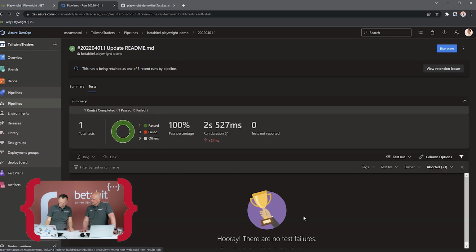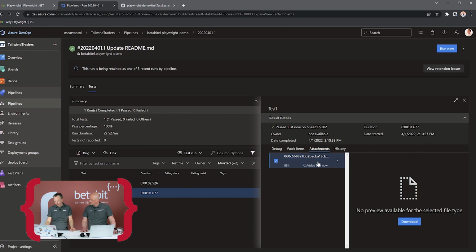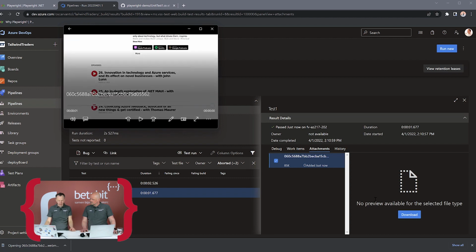This thing is never expanded by default. When you have a success, you won't see it. I feel a bit sad. Fair enough. So we have this test. It's named test 1, so that's also not... don't do this at home. It's a demo, you can get away with it. If you click through on it, the attachment should have a video. It's like, what did it do? And here's a download button, and it will create a video and a download, and it's actually showing exactly what it did.